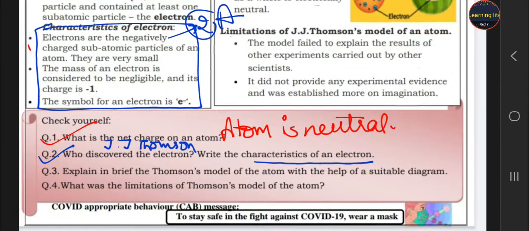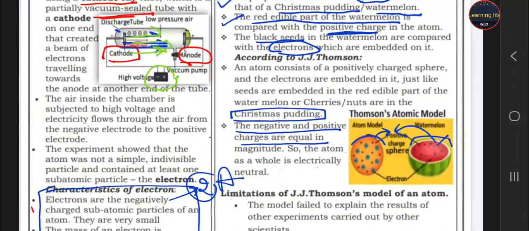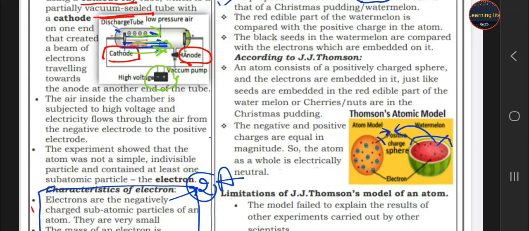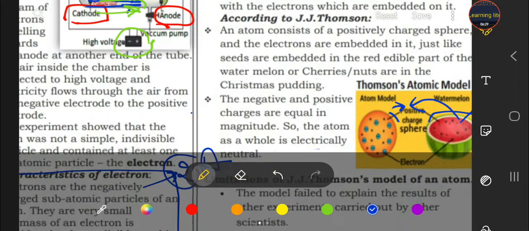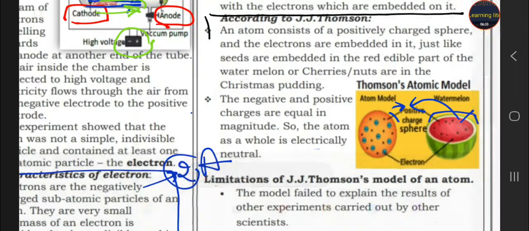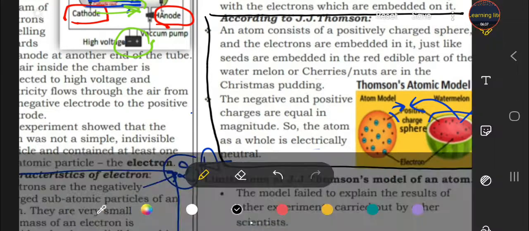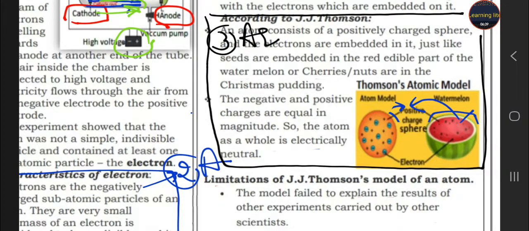Third one, explain in brief the Thomson model of the atom with the help of diagram. So here the diagram is given to you. You have to draw that diagram. This is the answer of your third question, student. And you have to draw that diagram. And this is your third answer.